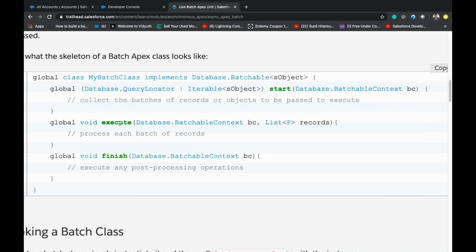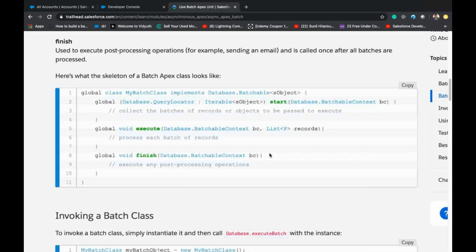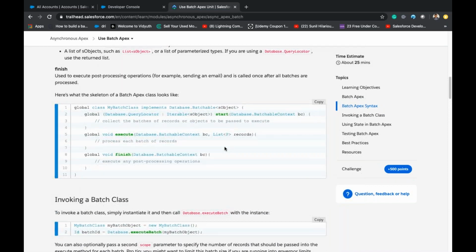Once execute is done, it returns void. Then global void finish, Database.BatchableContext bc. The finish method will not do anything heavy; it will send post-operation messages, something like an email that the batch is done, or update somewhere that the batch is done. Generally, the finish method can be used to update or intimate a user about the finishing of the batch.